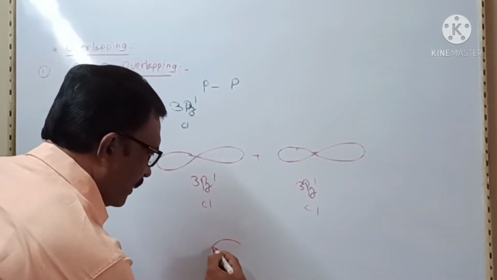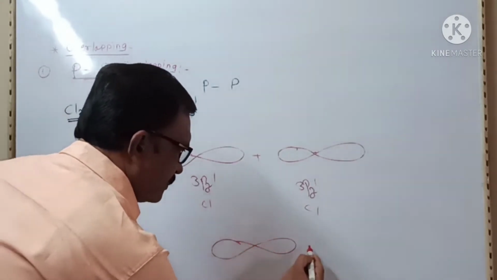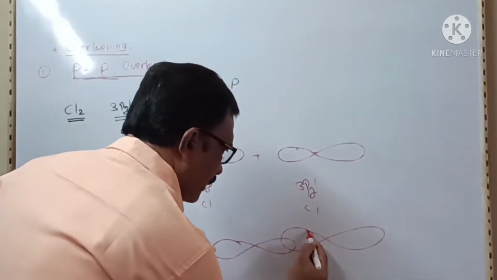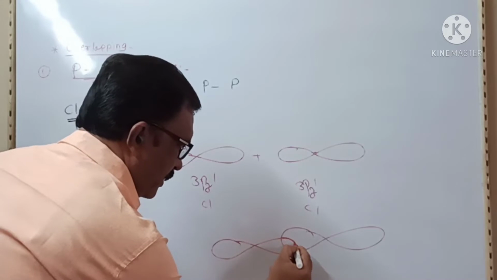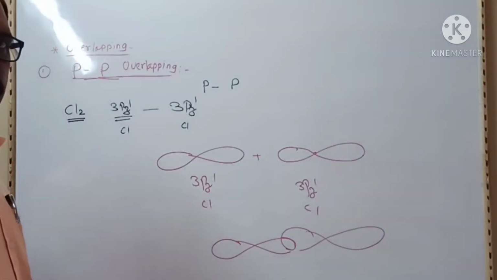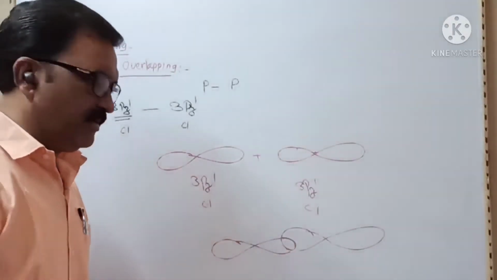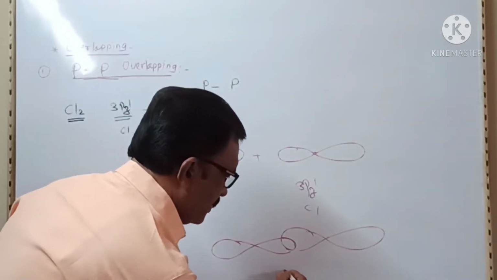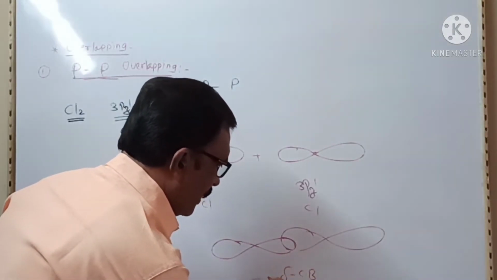The orbitals overlap like that, the overlapping is maximum, and it forms a sigma covalent bond.